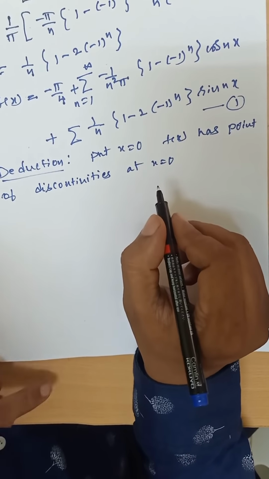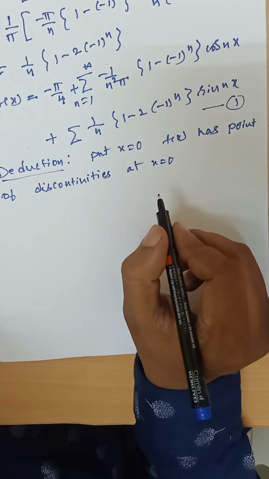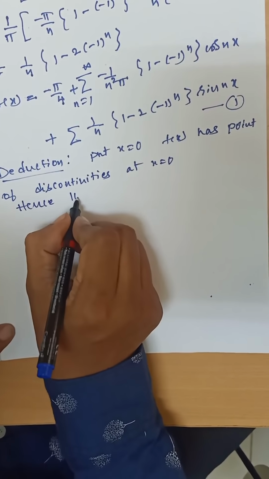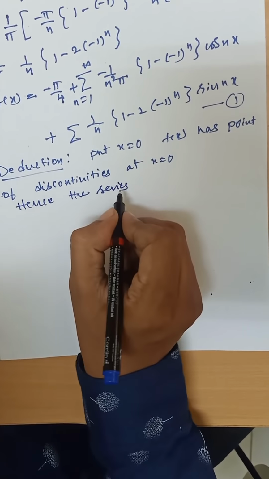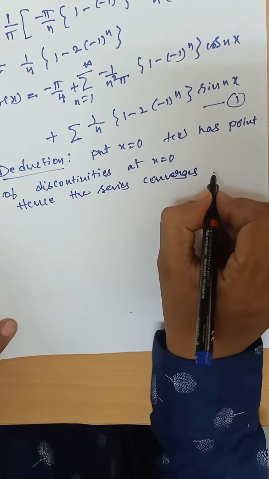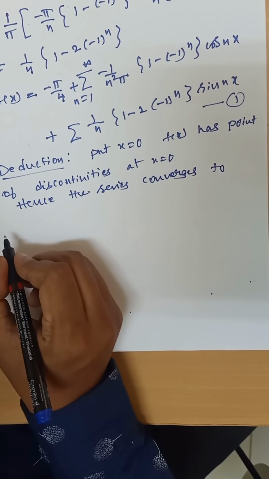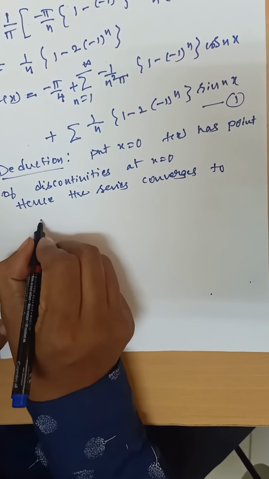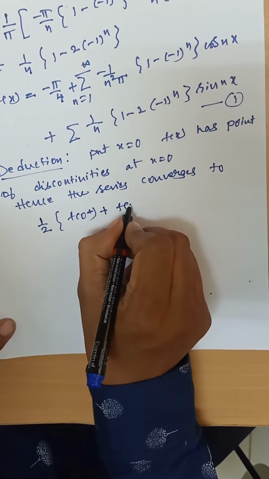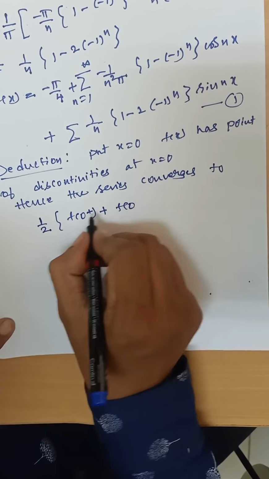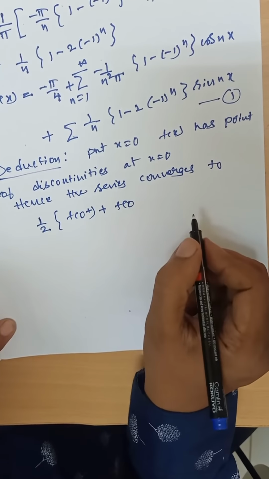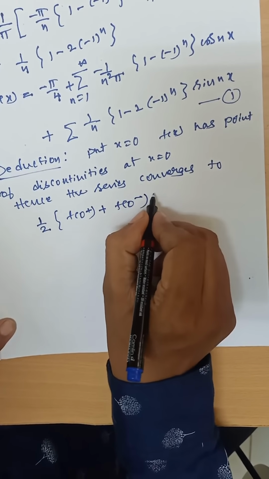That is why we conclude f of x has a point of discontinuity at x is equal to 0. Hence the series converges to, we have one condition for a point of discontinuity of f of x, that is taking the average of the left hand side limit and right hand side limit. Average means 1 by 2 times of negative and positive side, that is minus pi to 0 plus 0 to pi, that is negative.